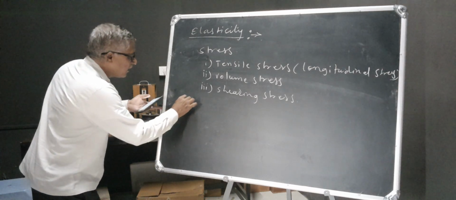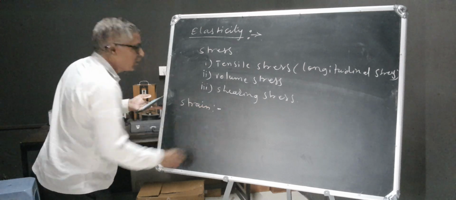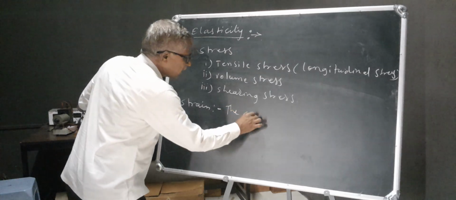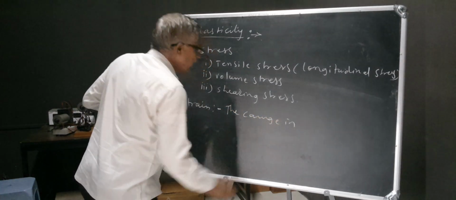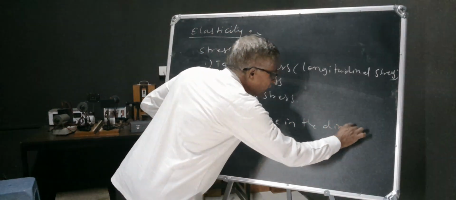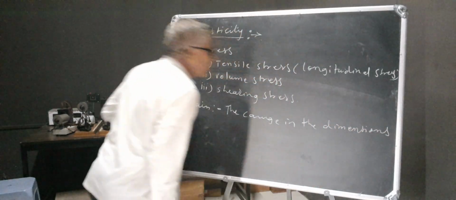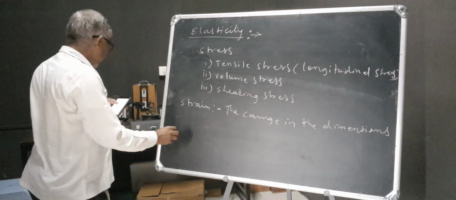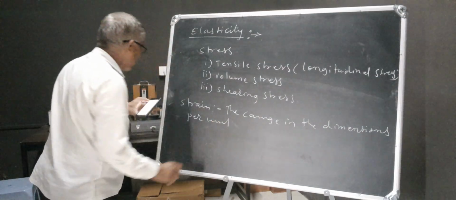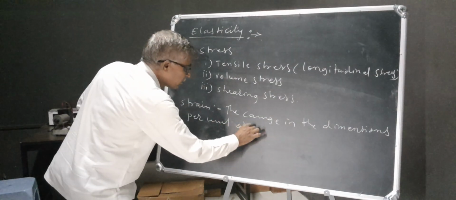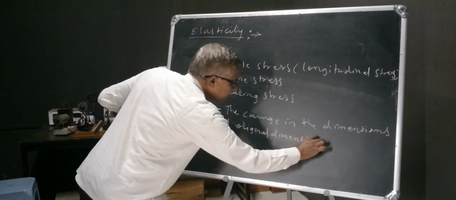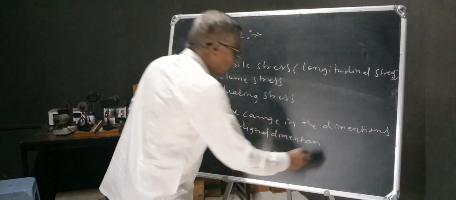The definition of strain is the change in the dimensions per unit original dimensions is called strain.